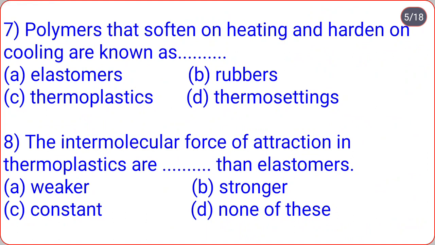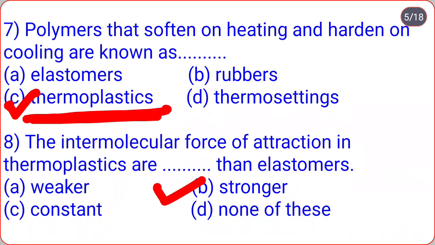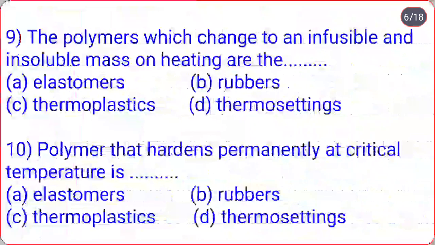Polymers that soften on heating and harden on cooling are known as ... Elastomers, rubbers, thermoplastics, thermosettings. So polymers that soften on heating and harden on cooling are known as thermoplastics, that is option C. The next question, the intermolecular force of attraction in thermoplastics are ... than elastomers. Weaker, stronger, constant, none of these. So correct option is B, stronger. The intermolecular force of attraction in thermoplastics are stronger than elastomers.